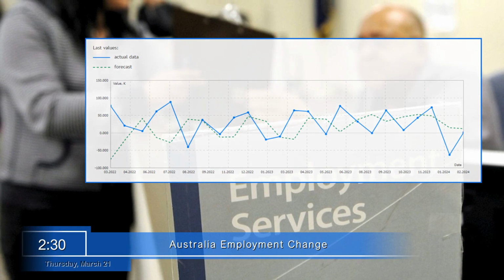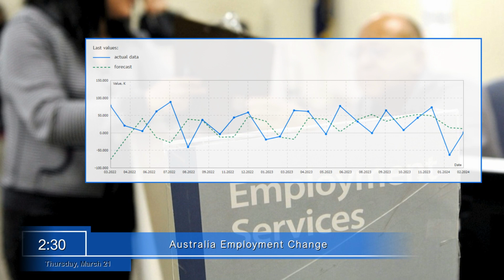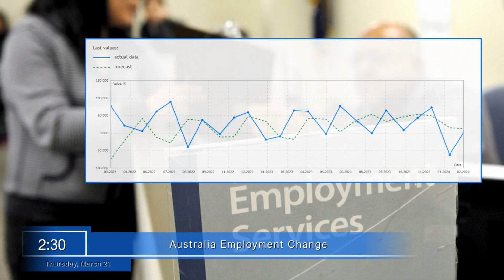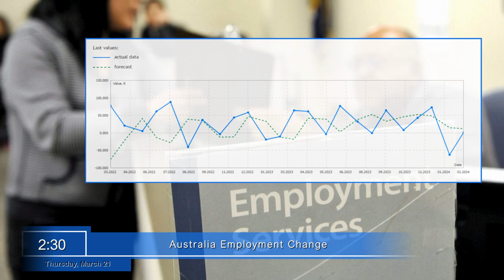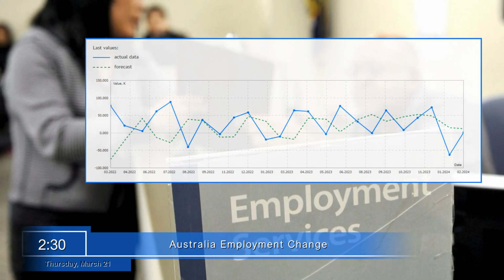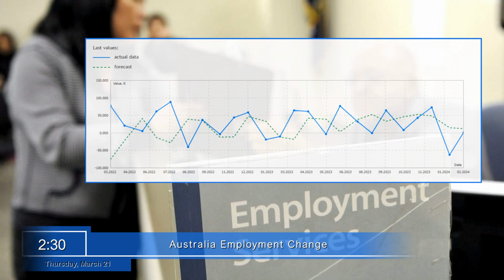Thursday, March 21. On Thursday at 2:30 a.m., Australia will report the employment change. The report reflects the change in the number of officially employed citizens in the Australian economy in the reporting month. Employment is one of the key indicators of the health of the economy. Its increase indicates economic growth. This positively affects the Australian dollar.